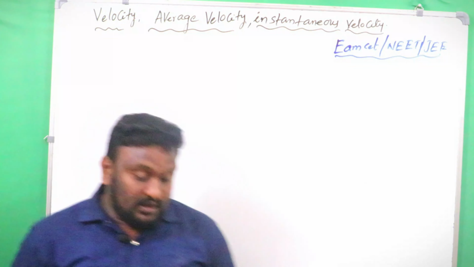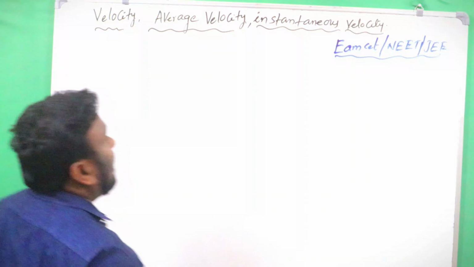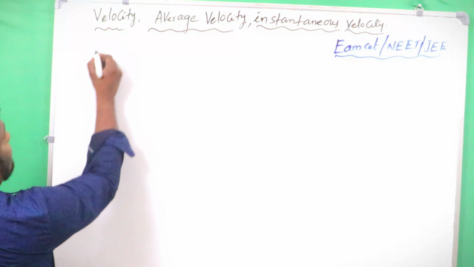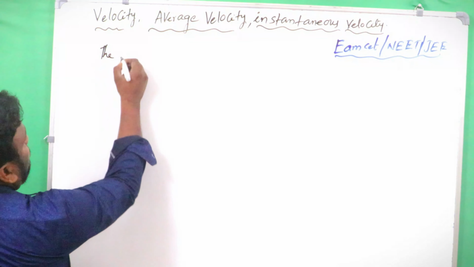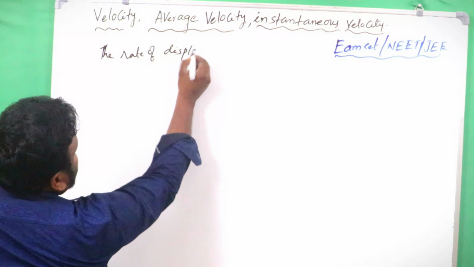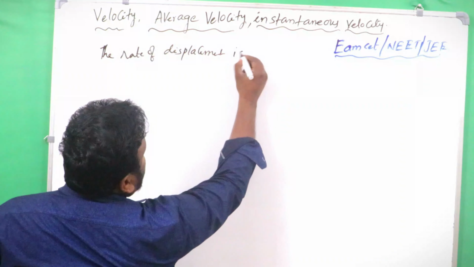What is meant by velocity, what is meant by average velocity, and what is meant by instantaneous velocity. Velocity is nothing but the rate of displacement.